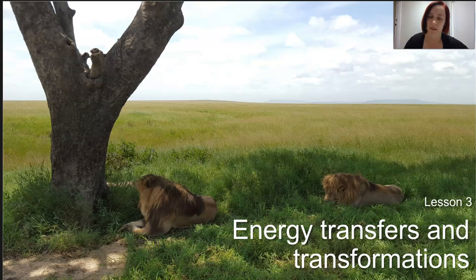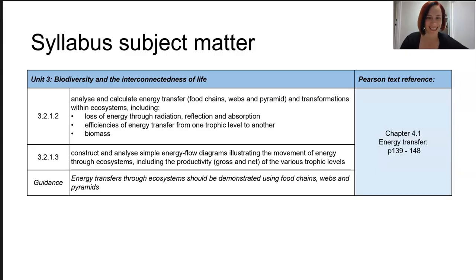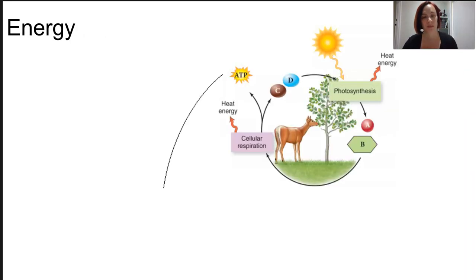Right, in this lesson we are learning about energy transfers and transformations. Here is our subject matter. It is all from topic 2. All right, energy is needed by all organisms in an ecosystem to do any kind of work. And when I say work, it could be digestion, repair, growth, reproduction, respiration, whatever, right?